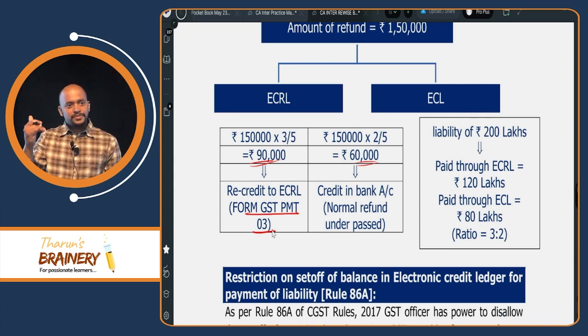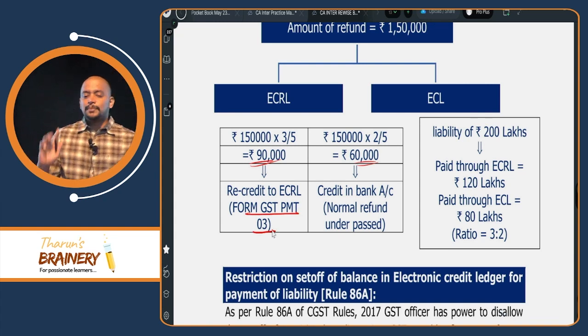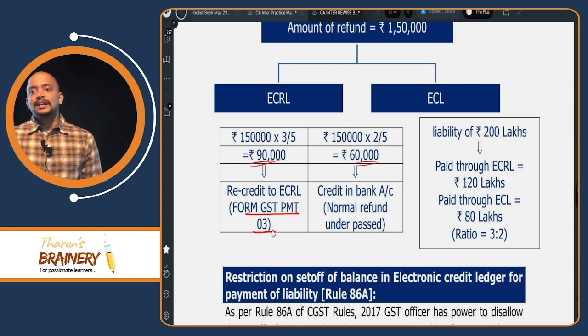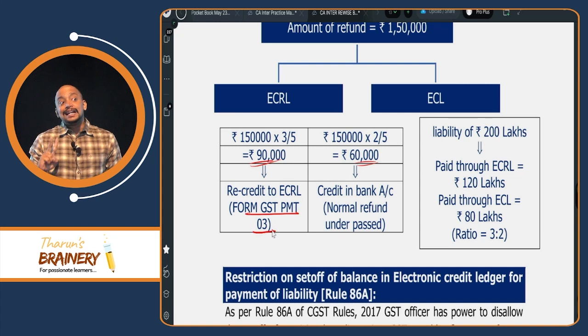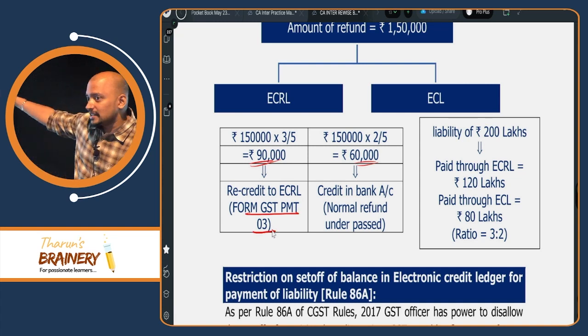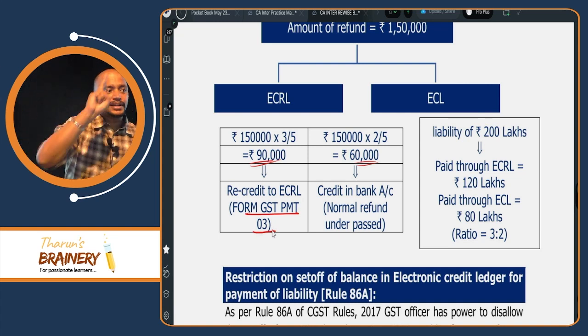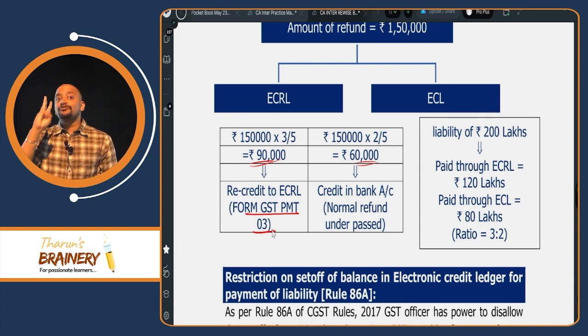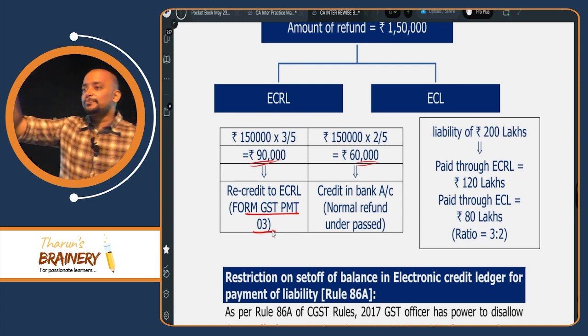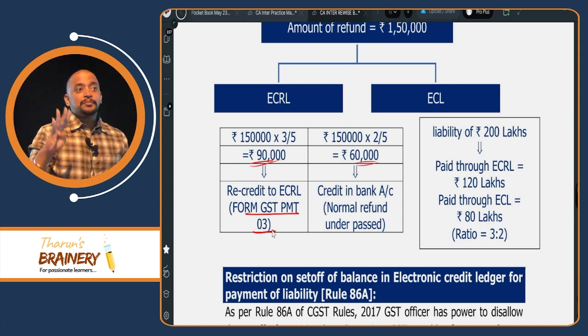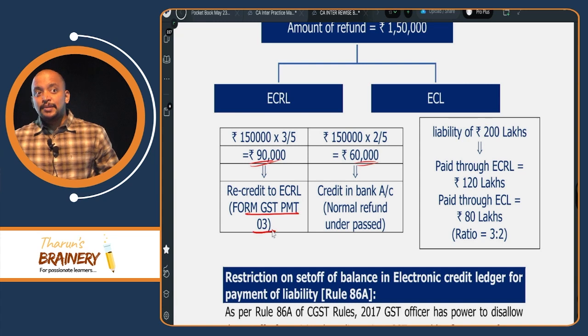Now all forms we have seen. Now PMT1 is what? Liability ledger. PMT2 credit ledger. PMT3 refund into credit ledger. Then PMT4 communication of discrepancies, complaint. Okay. Then PMT5 cash ledger.